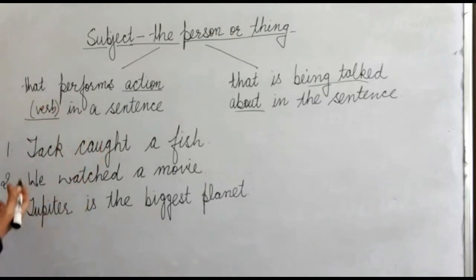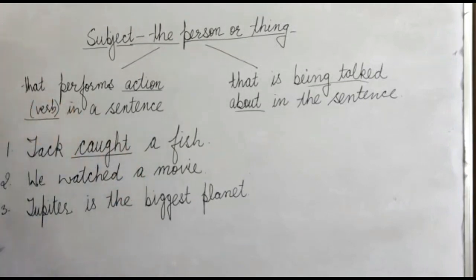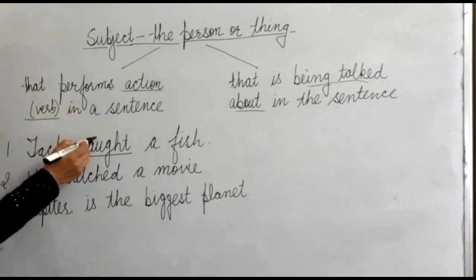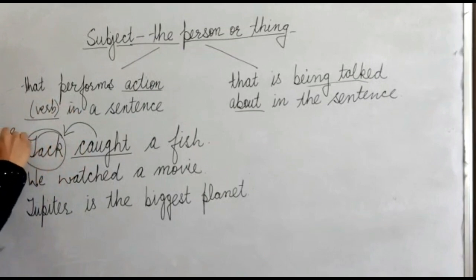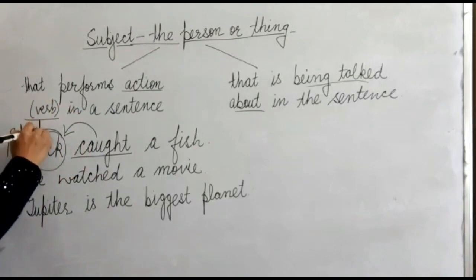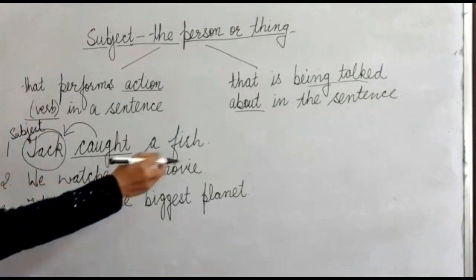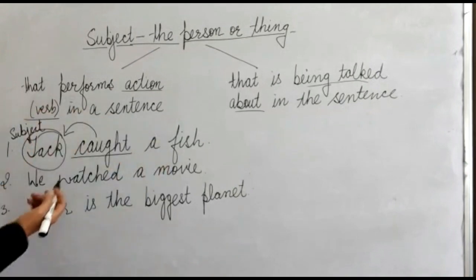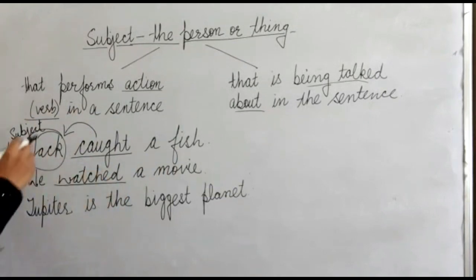Now let's take some examples here. In the first sentence, the verb or the action is caught, and this action is being performed by Jack. So Jack is the subject here. In the second sentence, that is, we watched a movie, the action or the verb is watched and it is being done by we.